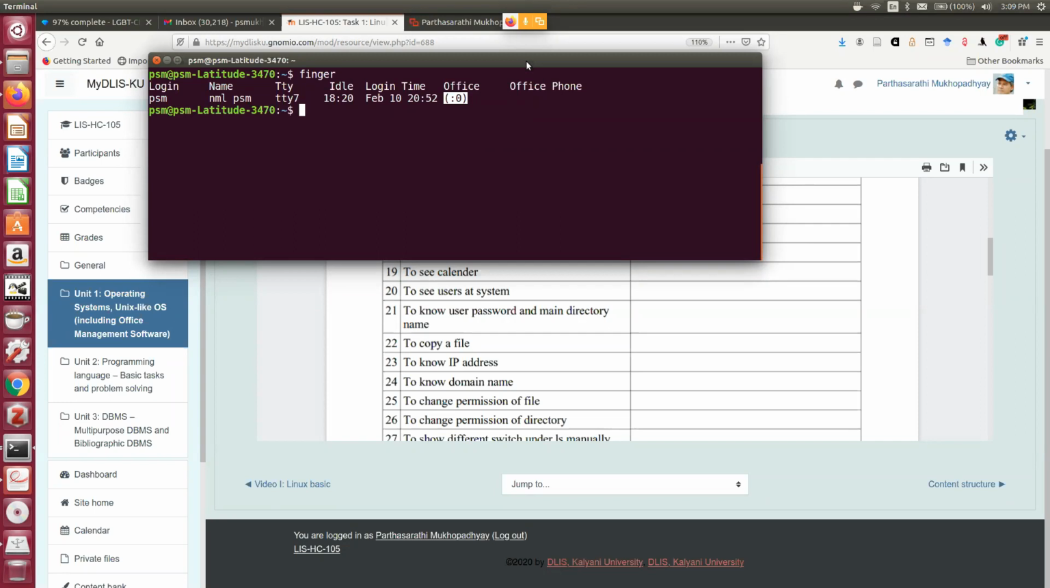And another command is whoami. Suppose in one machine I have many login names. That may sometimes happen. I have login names PSM1, PSM2, PSM3, and so on. And sometimes I forget who I am actually, in which login credential I have entered here. So I can give this command to tell the computer who am I.